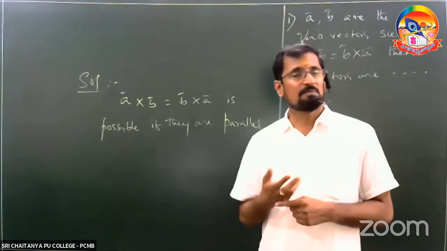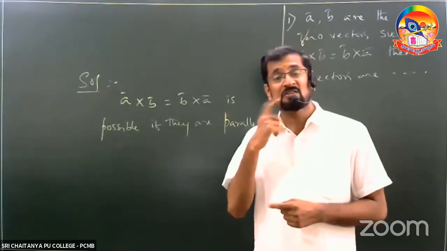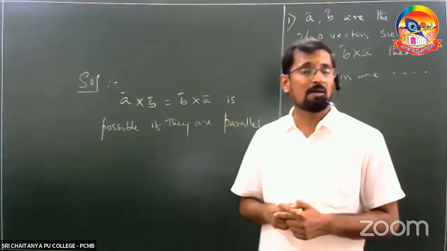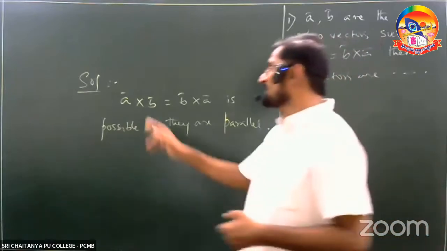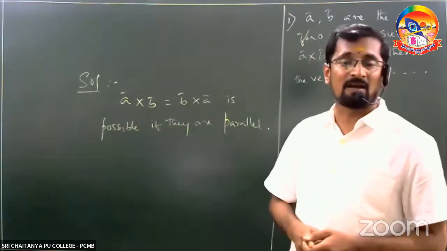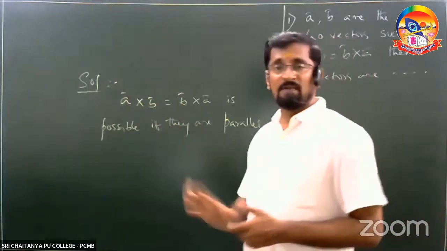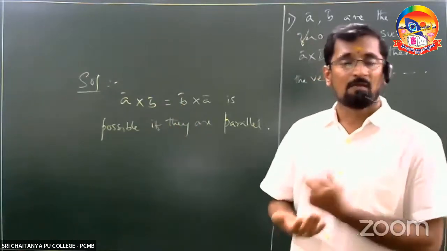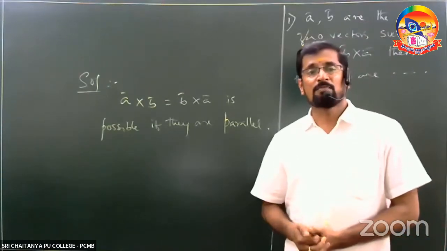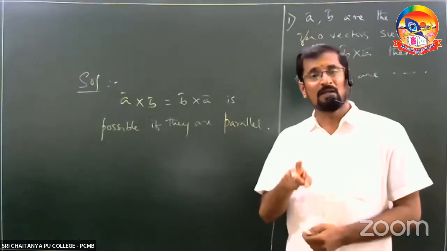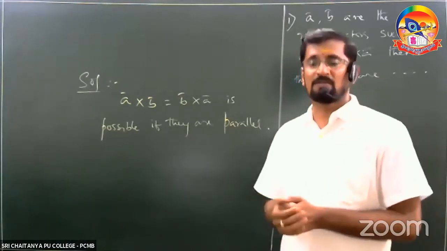Am I right? Similarly, if B bar and A bar are parallel to each other, then B cross A becomes a null vector. As these two are equal to null vectors, these two will be equal. What is the conclusion? A bar cross B bar becomes B bar cross A bar if and only if those two are parallel to each other. Write down the answer for that one.